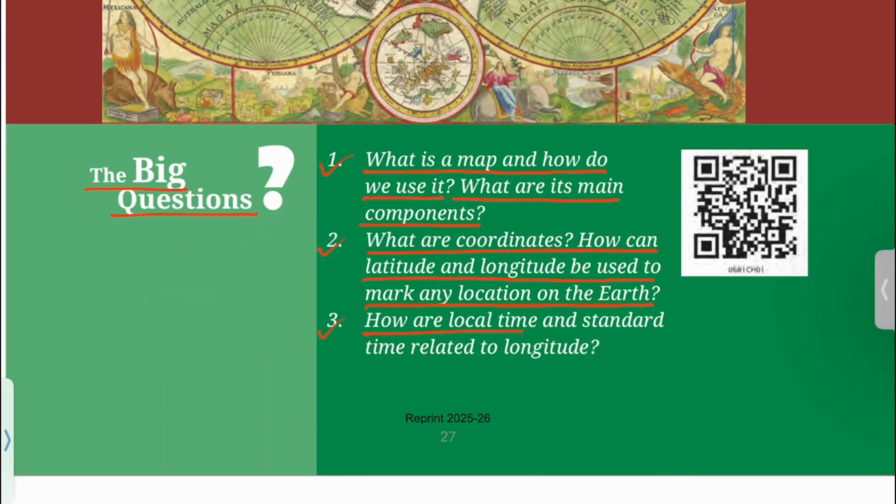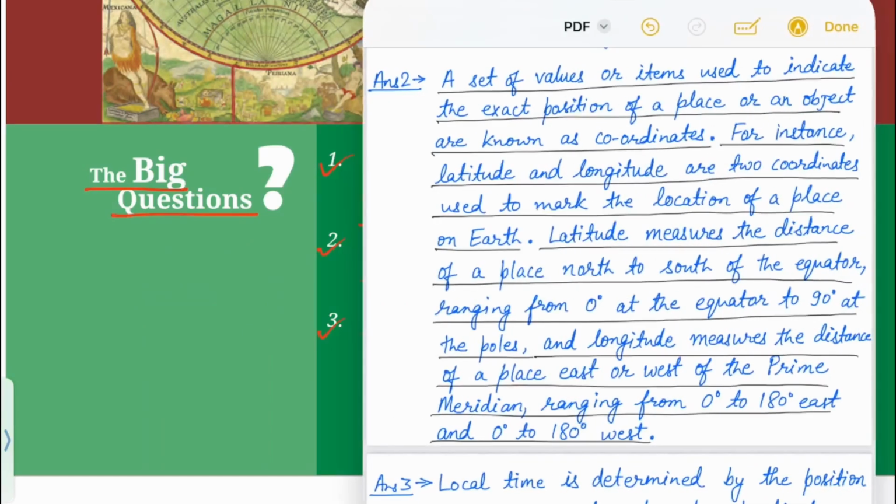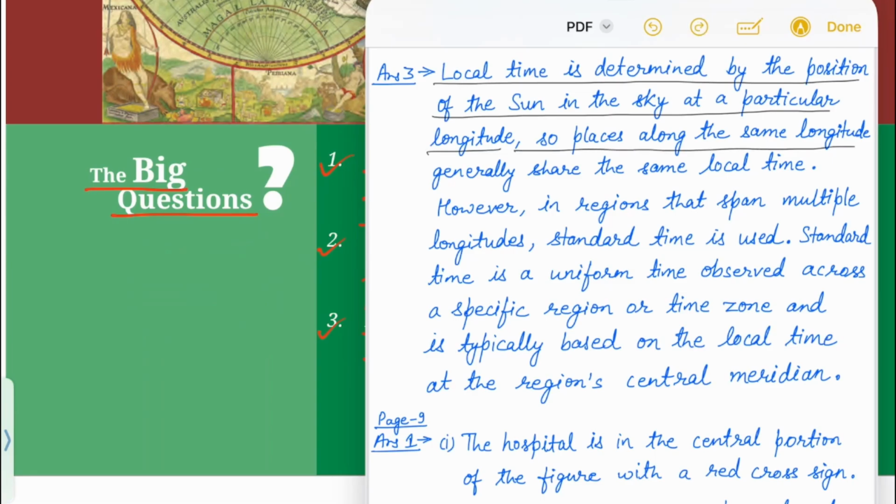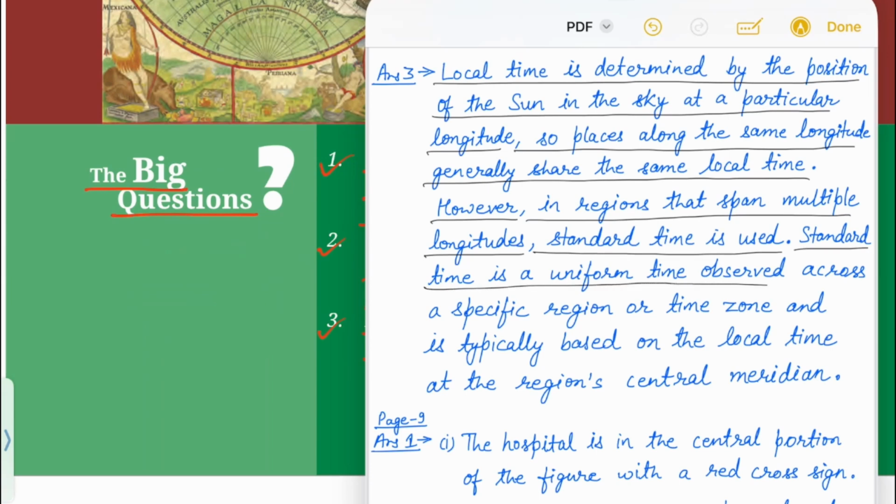3. How are local time and standard time related to longitude? In answer, you can write, local time is determined by the position of the sun in the sky at a particular longitude. So, places along the same longitude generally share the same local time. However, in regions that span multiple longitudes, standard time is used. Standard time is a uniform time observed across a specific region or a time zone and is typically based on local time at the region's central meridian.